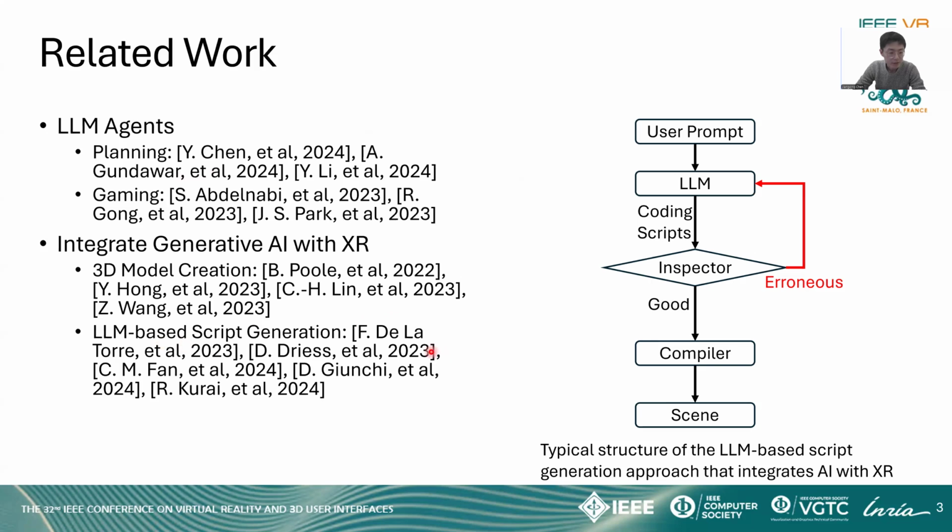The other direction is to leverage large language models to create scripts and compile them during real-time systems. However, the script generation is typically error-prone, and thus a typical structure to deal with this issue is to have another LLM serving as the inspector and conduct an iterative loop to have a high-quality script to be compiled during runtime. However, this loop can be indeterminate and thus lead to significant delays as well as increasing costs when communicating with high-quality cloud models.